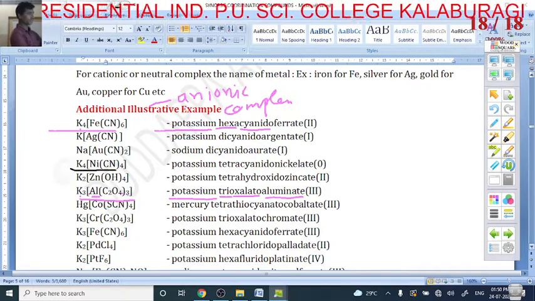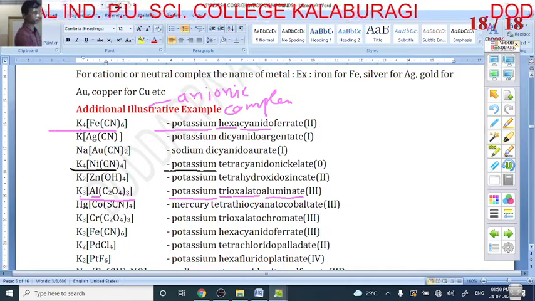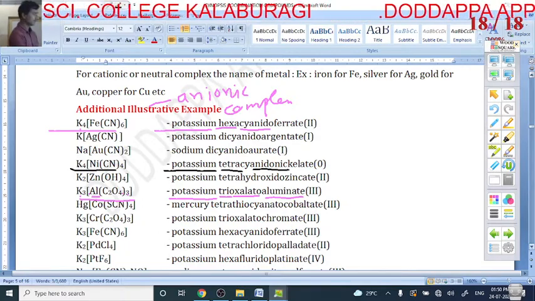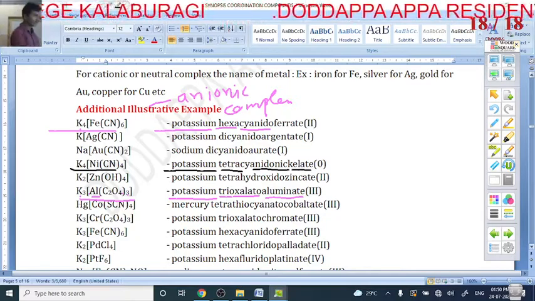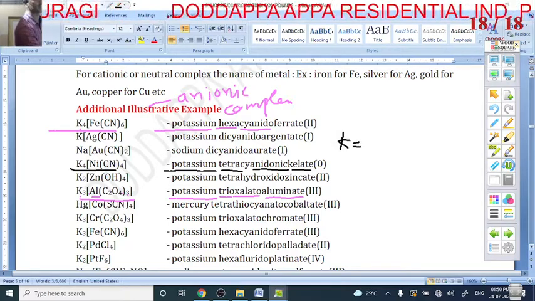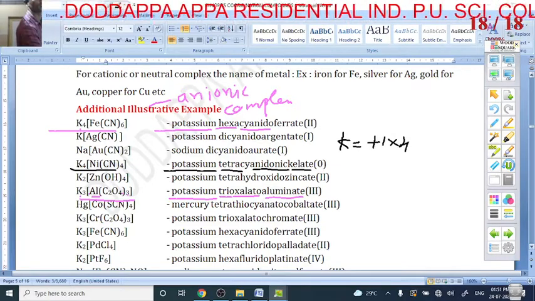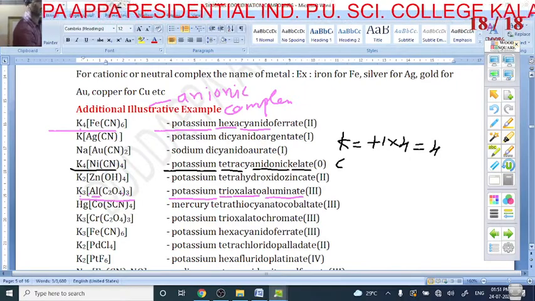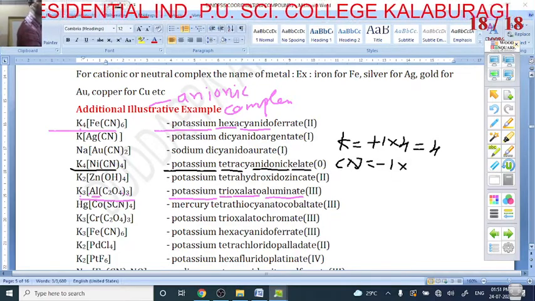Here, for example, I can take K4[Ni(CN)4]. Which is the counter ion? Potassium, the positive part. How many ligands are there? 4, tetra. The name of the ligand is cyanido. The central metal atom is nickel, but the name ends with ate, so it is nickelate. What is the oxidation state? 0. Why is it 0? How many potassiums are there? 4, so the charge is 4 into 1, which is 4. What is the charge of cyanide? -1. And how many cyanide ligands are there?